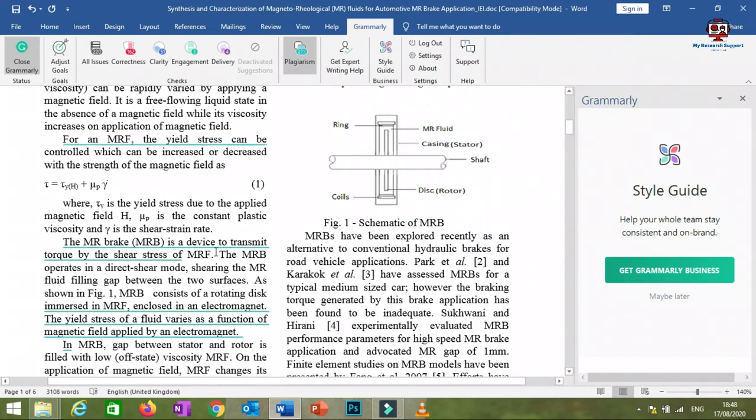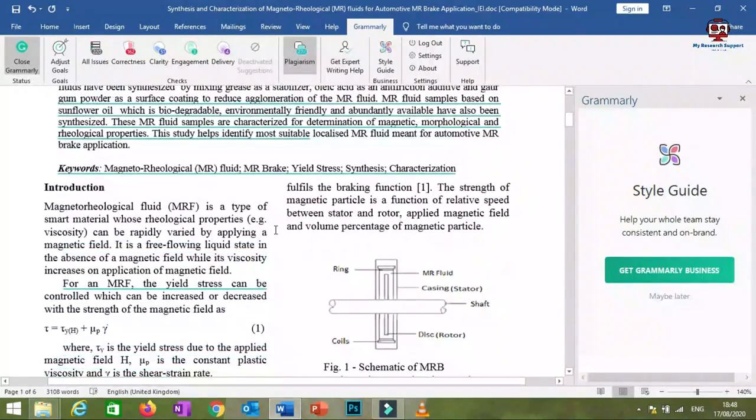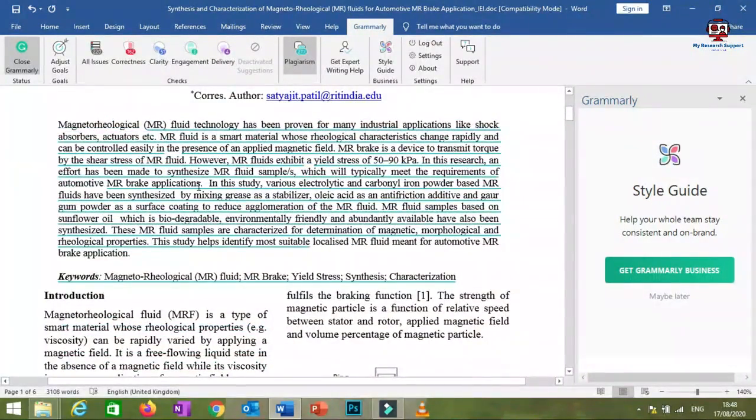So in this way, it is very simple to handle Grammarly premium accounts with Microsoft Office Word, and this is all that is required for research paper and thesis writing.